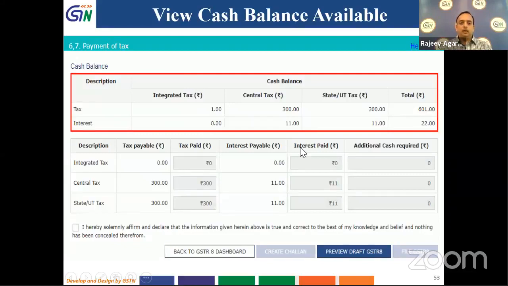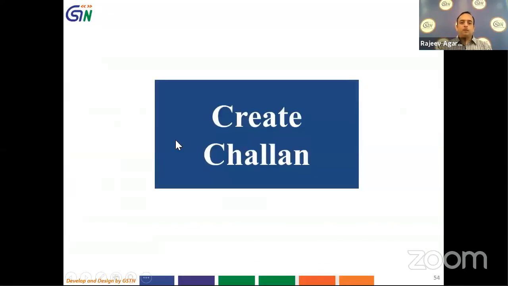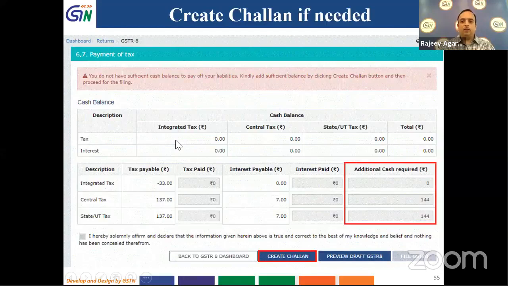As you know, at the top of the page, I will be shown the cash balance, the amount of cash which is available with me, the amount of tax which I have put in integrated tax, central tax, or state tax, and its total. Further, whether the amount which is available is under tax head or interest head will be shown to me. Now we will see another scenario where no amount is available with me and I have to make some payment.